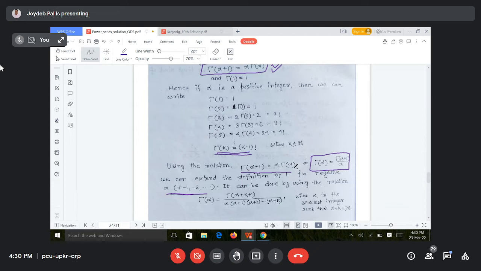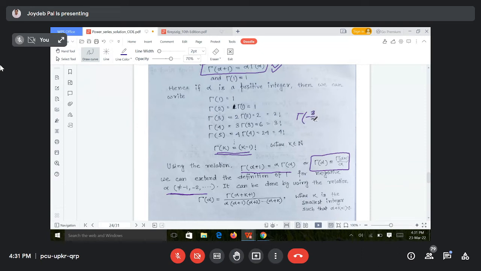Can I write this? That is a simple fact. Gamma alpha plus 1 is equal to alpha gamma alpha. Then gamma alpha will be gamma alpha plus 1 divided by alpha. So if it is asked to find the value of gamma, say, sorry, minus 3 by 2. Gamma minus 3 by 2.